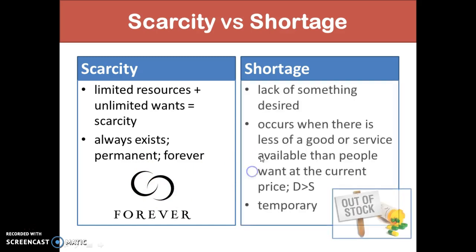Whereas a shortage is simply a lack of something that's desired. It's when there's less of a good or service available than people want at the current price. We could say that demand, what people want, is greater than the supply. And that condition is temporary, unlike scarcity that is forever. We could say that we go to the pharmacist and we get some pills, they're out of stock. But come back next week and we'll have more. So it's a temporary condition.